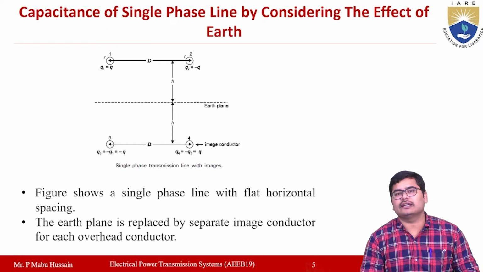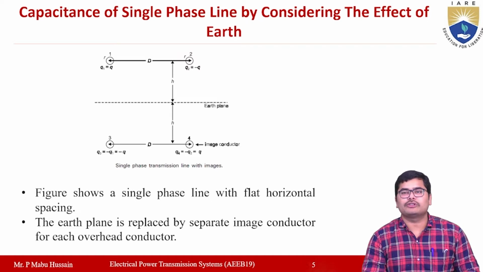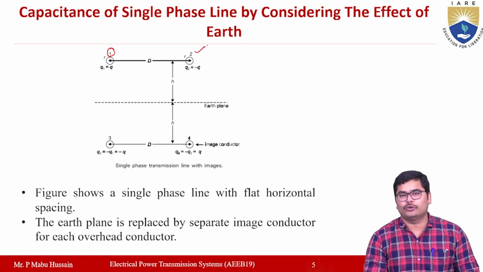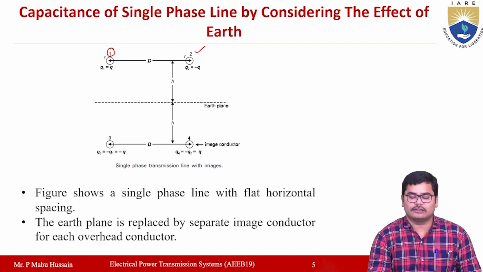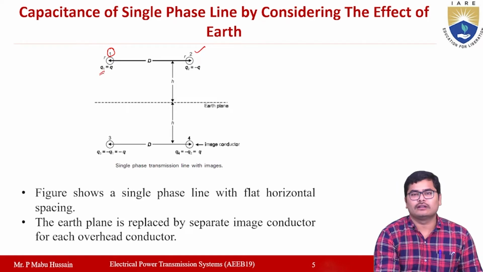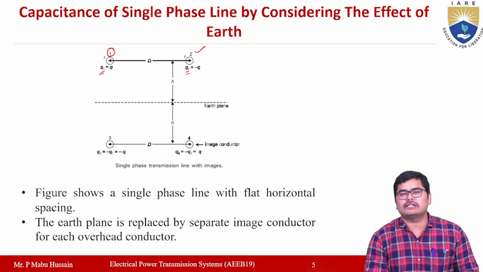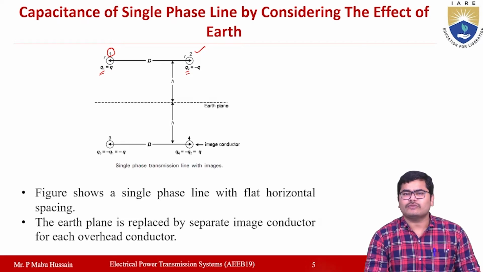So now let us calculate the capacitance of the single-phase line by considering the effect of earth. If you observe the single-phase transmission line, as you know, there will be two conductors: this is conductor 1 and this is conductor 2. Let us assume that the charge on conductor 1 will be q1 and the charge on conductor 2 will be q2. In a single-phase transmission line, one conductor acts as a forward conductor and the other acts as a return conductor, right? So the same amount of current will flow in both the conductors. Because of that reason, the conductors' charges also will be the same.